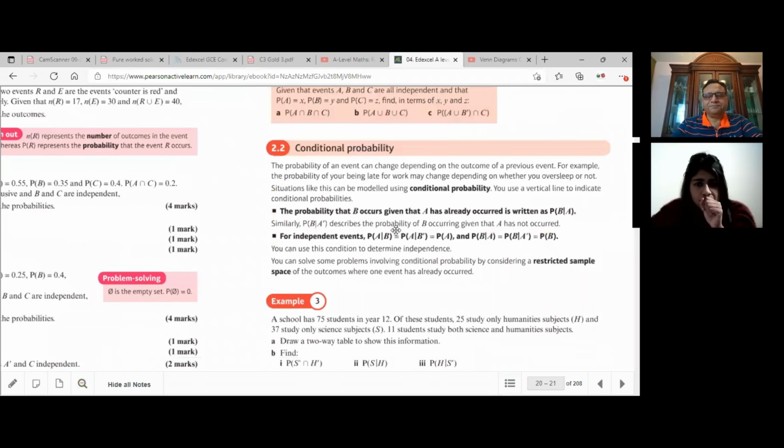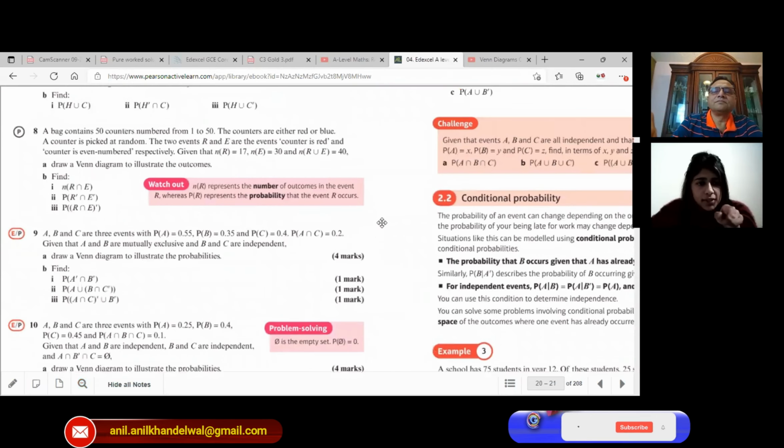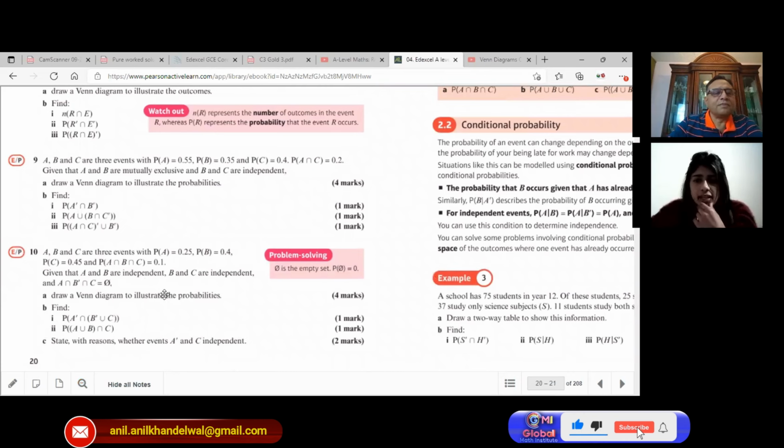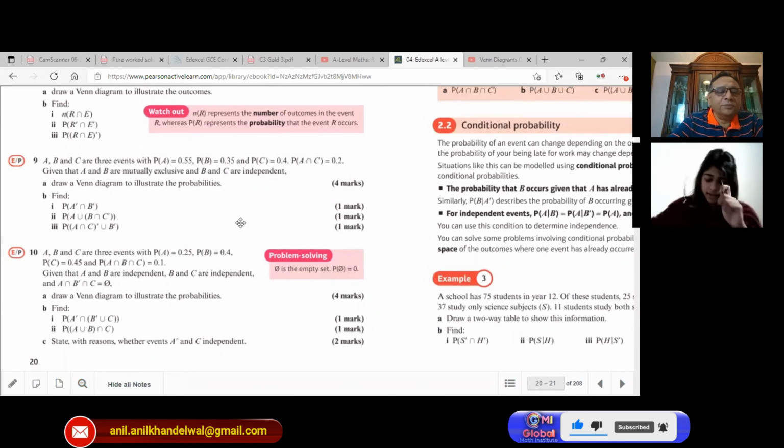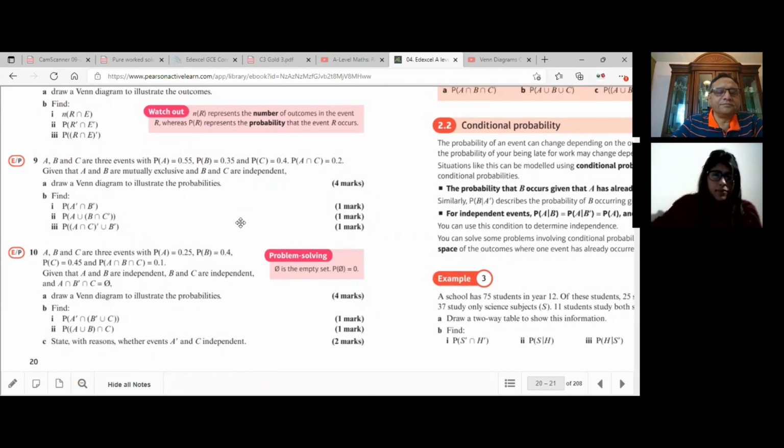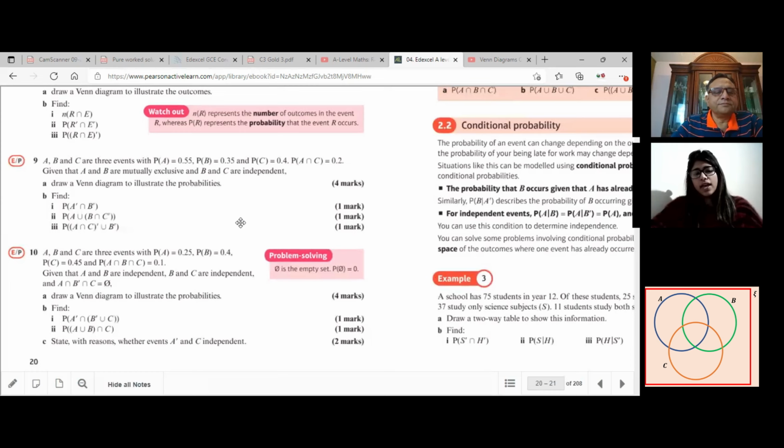Which question? I think we covered these ones. Did we end on question 10 last lesson? We ended on question 9, so we can begin with question 10. Please read the question. A, B, and C are three events with probability of A as 0.25, probability of B as 0.4, probability of C as 0.45, and the probability of A and B and C is 0.1. Given that A and B are independent, B and C are independent, and A and not B and C is an empty set, part A: draw a Venn diagram to illustrate the probabilities.